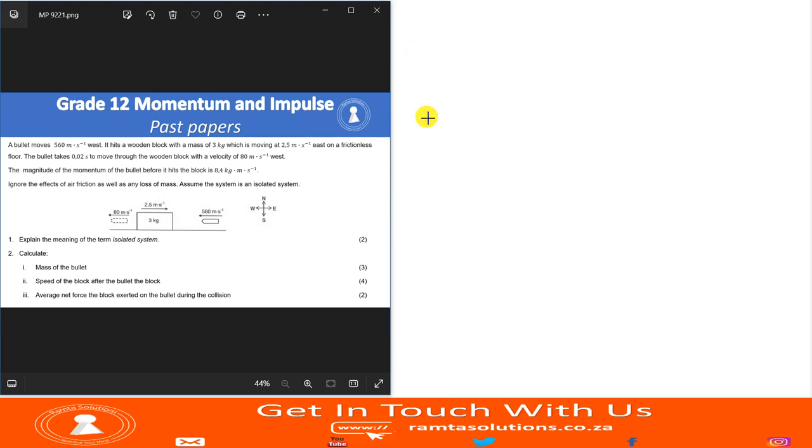Okay, so let's read. A bullet moves 560 meters per second west. It hits a wooden block with a mass of 3 kilograms. So I'm going to call the bullet 1. The initial velocity of the bullet, v1 initial, is 560 meters per second west.